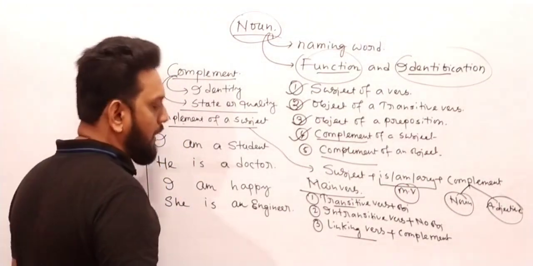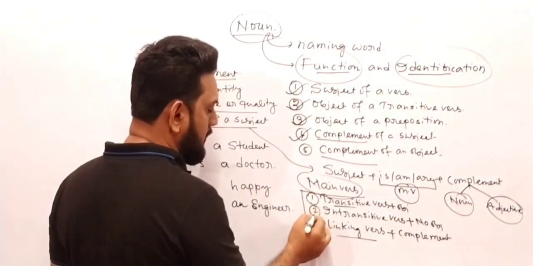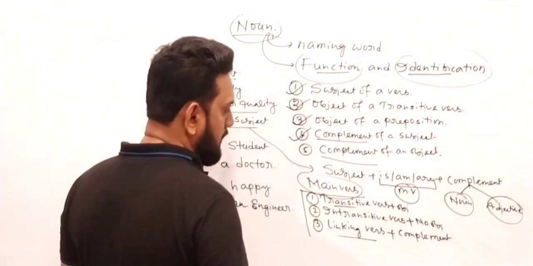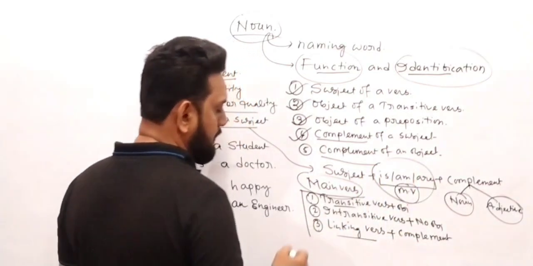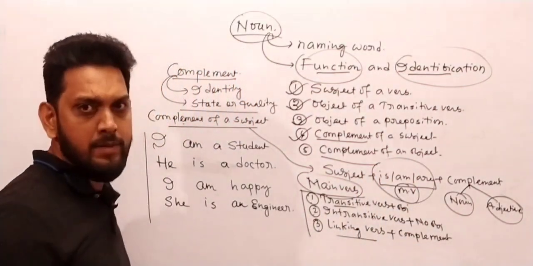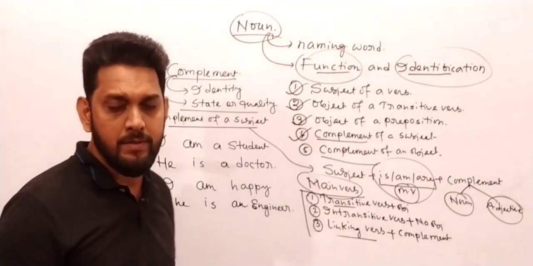Now, why have I written that the main verb has been divided into 3 parts, transitive, intransitive and linking? Because most of the students thought these verbs are intransitive or transitive verbs. No my friend, these are not transitive or intransitive.